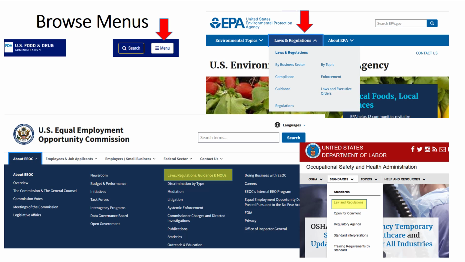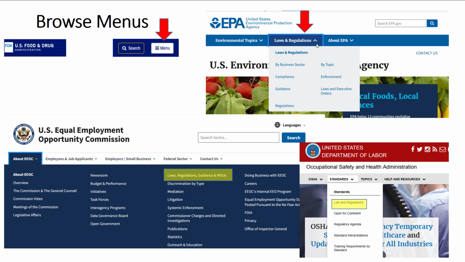These will typically appear either at the top of the site or on the left. Sometimes, as with the FDA site pictured, you will have to click on Menus to see the available options. Oftentimes, though, at least the top-level menu options will be immediately obvious, as in the other examples on this slide. You can see that on the EPA site, Laws and Regulations is the top-level menu.